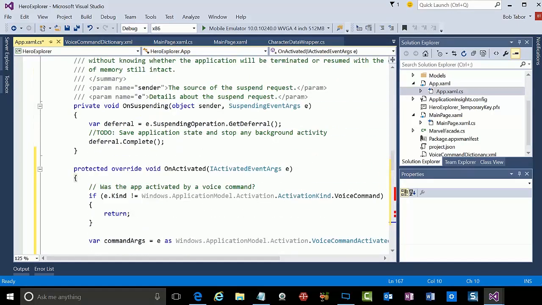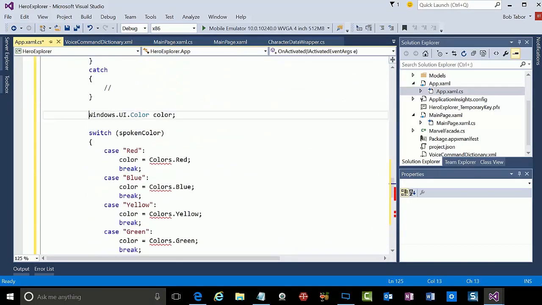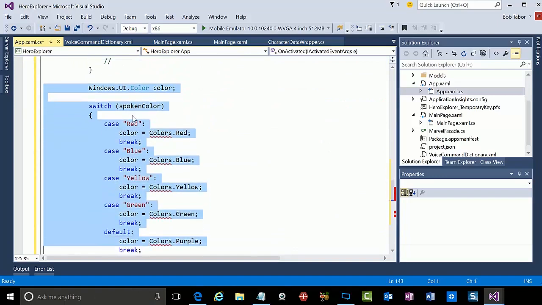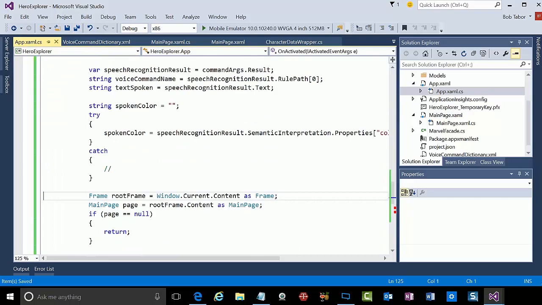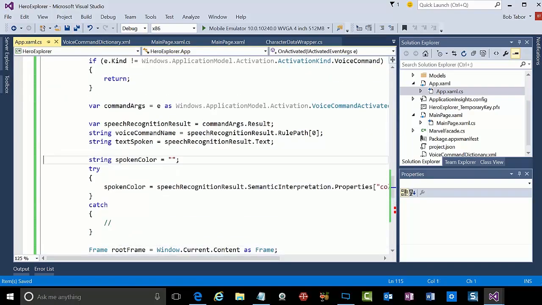All right, so I definitely won't need colors, so we can go ahead and just remove that. It doesn't like that anyway because I don't have the proper namespaces added. That's fine. Get rid of that. And there are other things we need, like spoken color. We don't need to grab off anything like that. We just remove all of that.